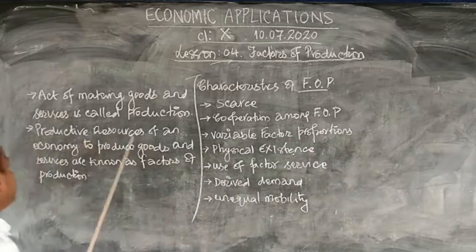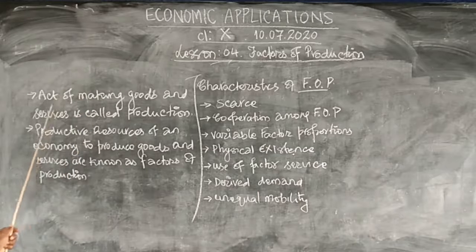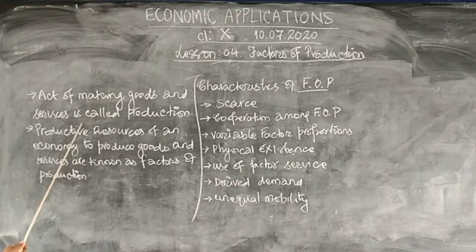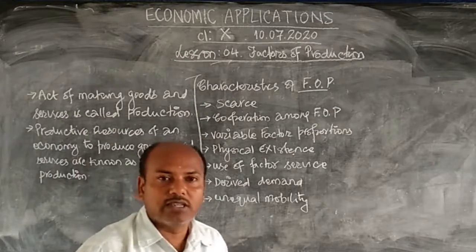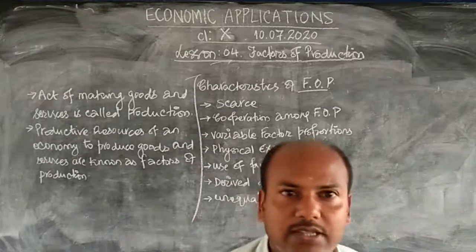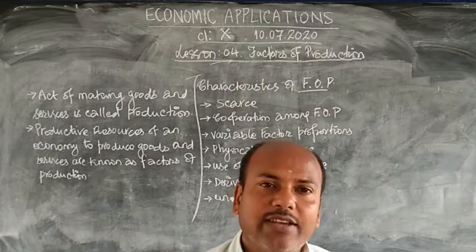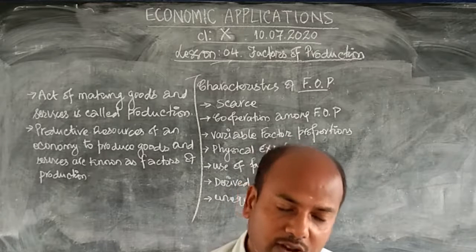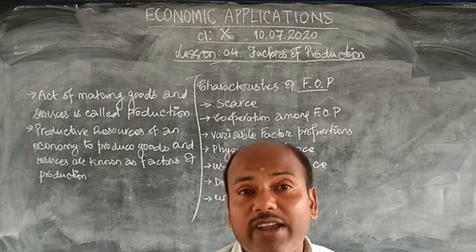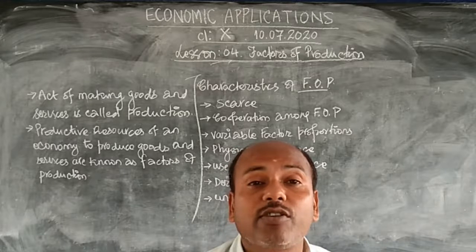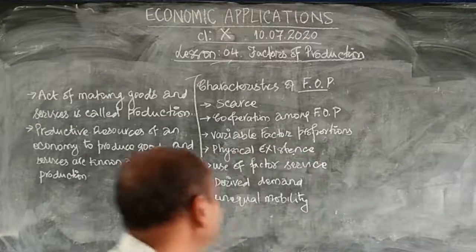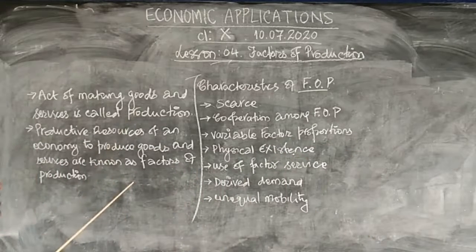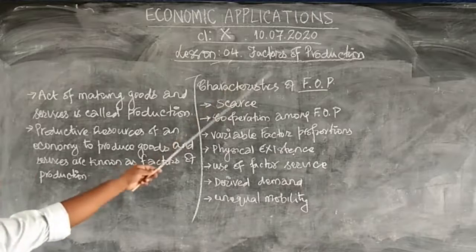First of all, what is a production? Act of making goods and services is called production. Whenever you make any good or a service, that's called a production. And all those factors which are required to produce a particular commodity in an economy is called factors of production. So these are the two concepts you will definitely require in the factors of production.